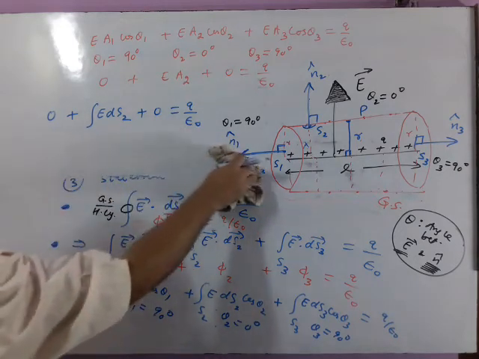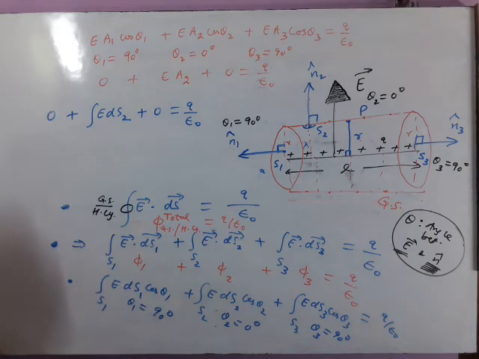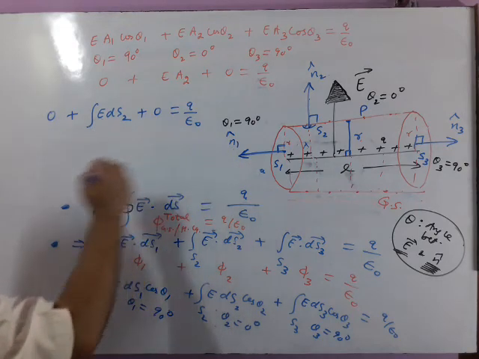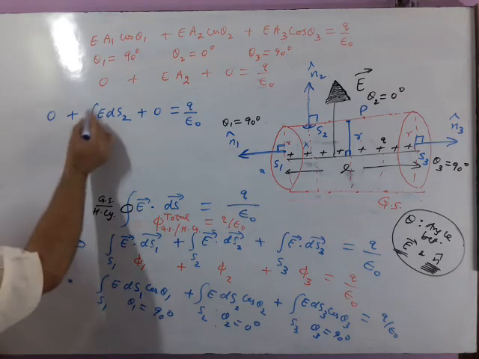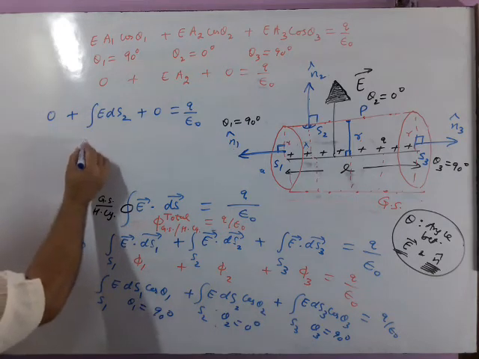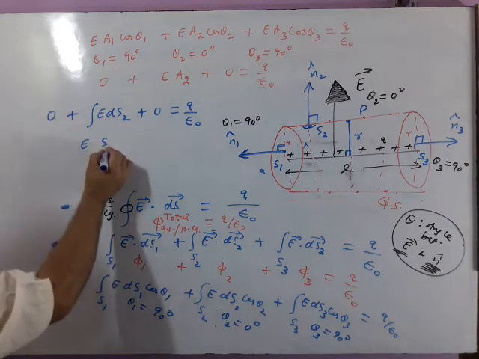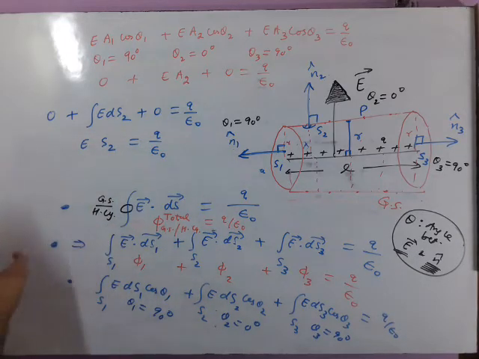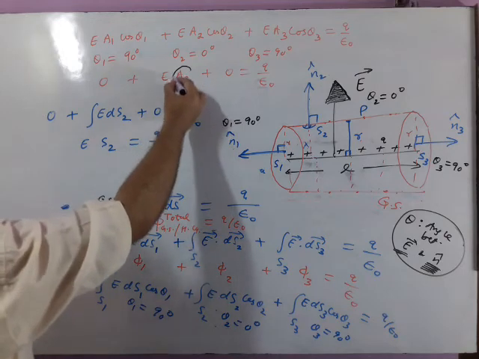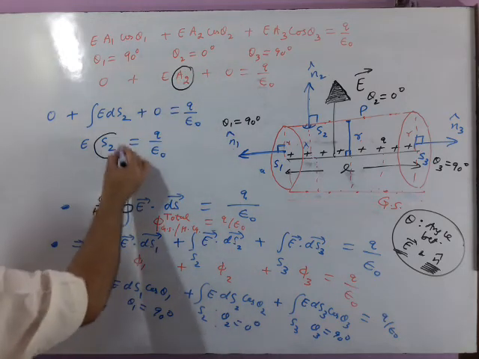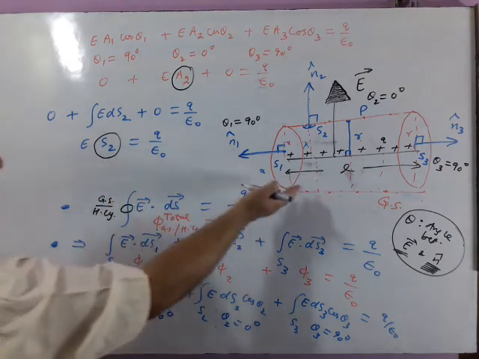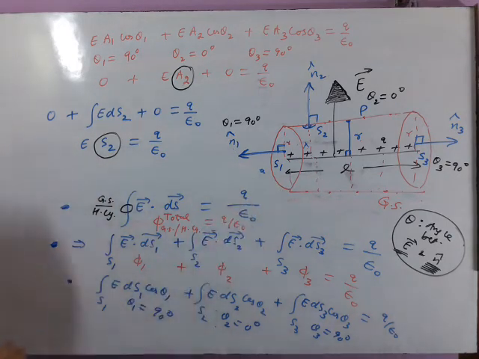Breathe in slowly and gradually. Now you know electric field remains constant on each and every point of Gaussian surface. So it can be taken out of the integration sign. Integration of ds2, it is s2. Now focus, both are same after this point. You may write A2 or you may write S2. A2 means area of second surface, S2 means surface area of second surface. One and the same thing.